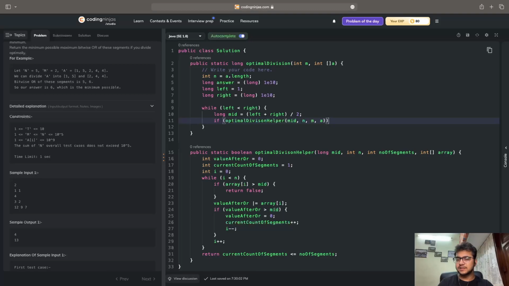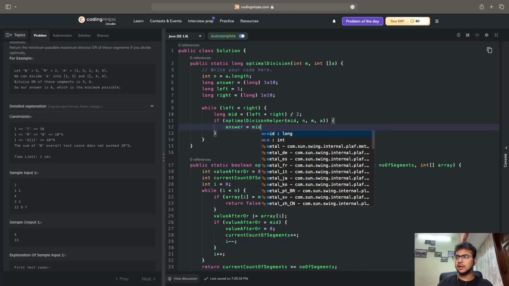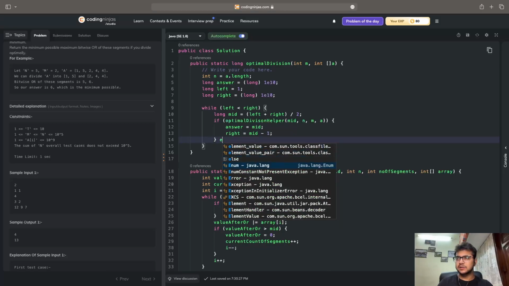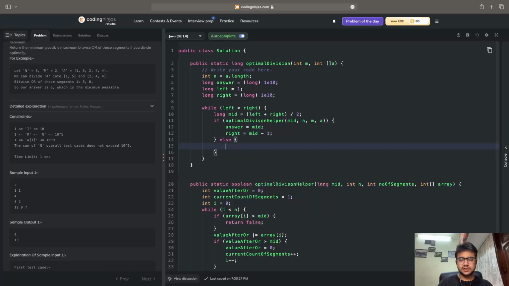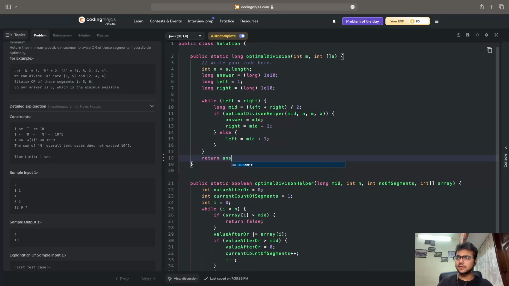Okay, if this condition is true, that means more segments will exist. Then in that case, I'll try to basically move my answer towards the left hand side. So I'll write answer is equal to middle element, and then right is going to be middle minus 1. And then I'll write an else condition. I'll write left equals middle plus 1. That's it. And lastly, I will write return answer.